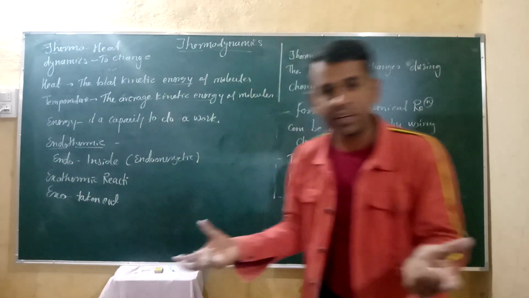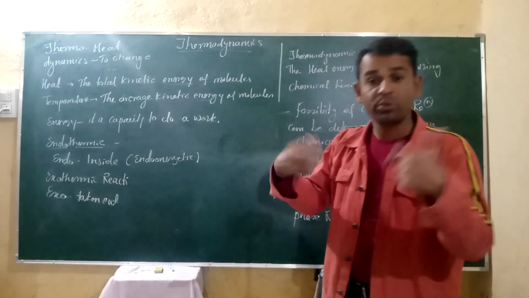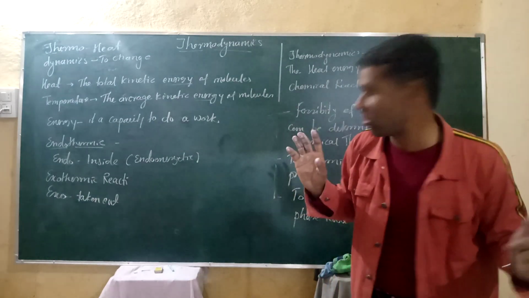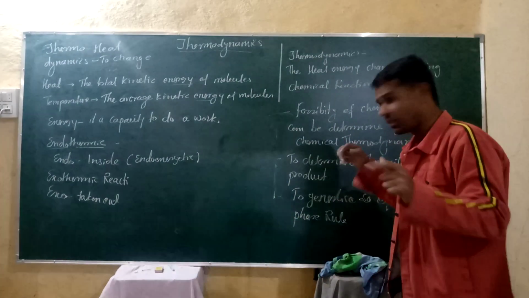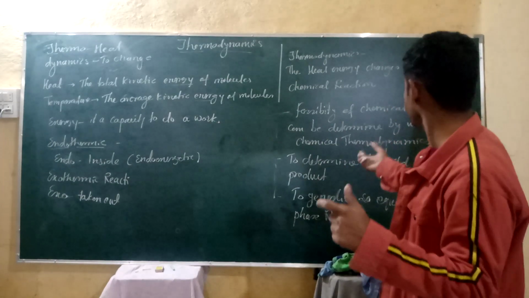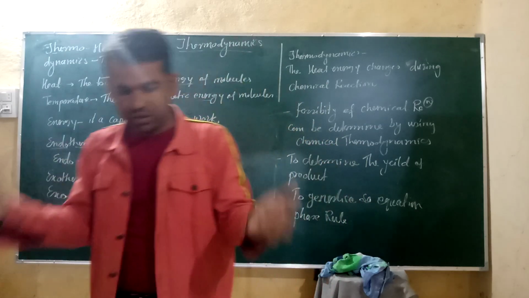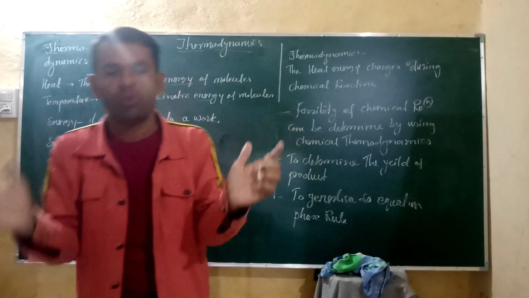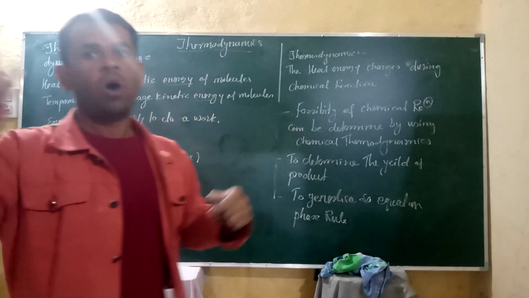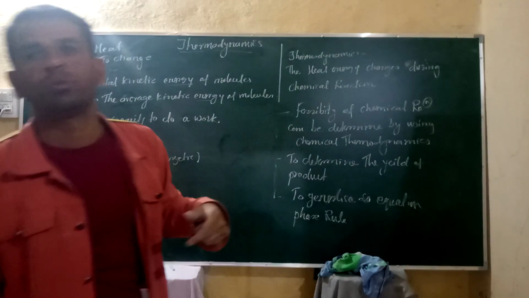Another thing we have to learn in thermodynamics is to determine the yield of product. For a certain reaction, suppose we take an amount of reactant and product is formed. How much reactant you have taken and how much product is formed.